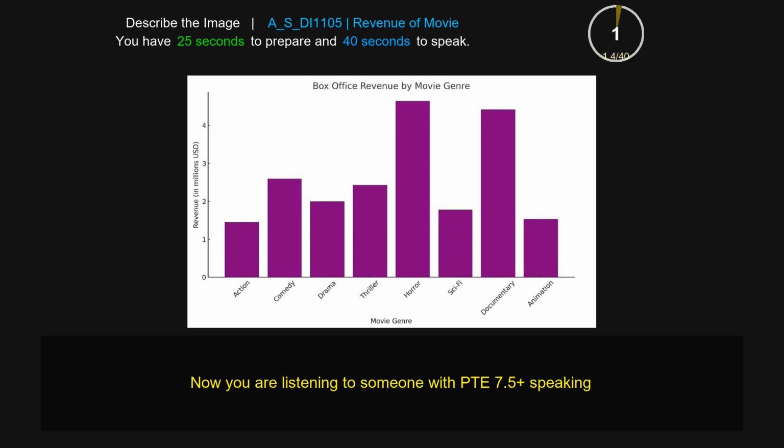This picture is mainly about the box office revenue by movie genre. From the given, it is given the two axes, like the x-axis represents the revenue in millions of USD and the y-axis represents the movie genre, that is action, comedy, drama, thriller, horror. It can be clearly seen from the picture that the percentage of horror is highest, whereas the percentage of action is the lowest. It can also be seen that the percentage of comedy and thriller is almost the same, and also the revenue of the sci-fi is 2%, and animation is 3.5%.